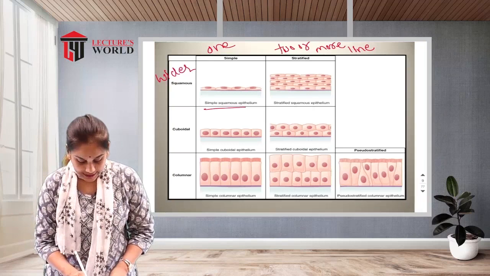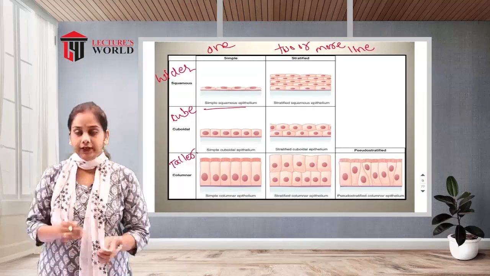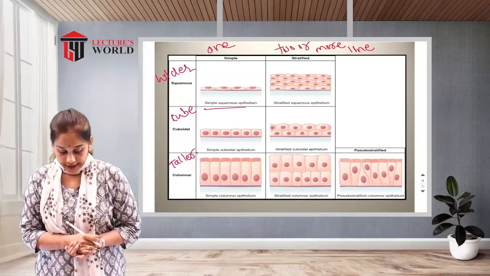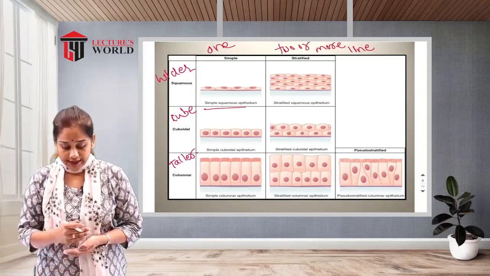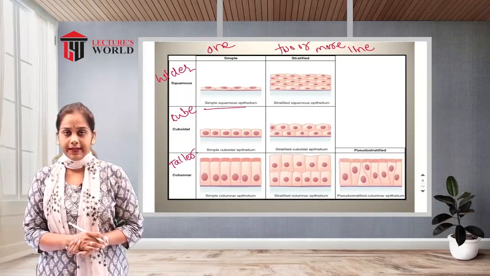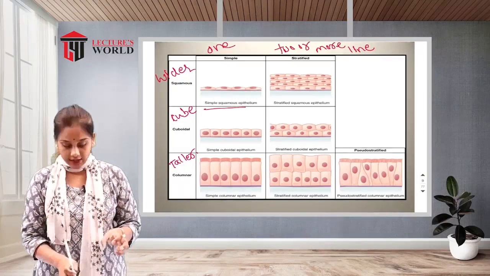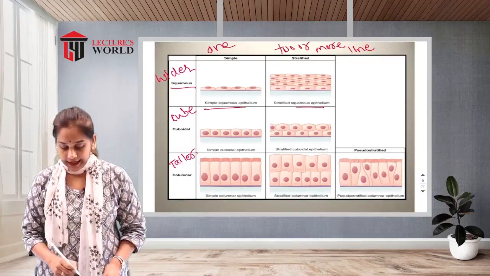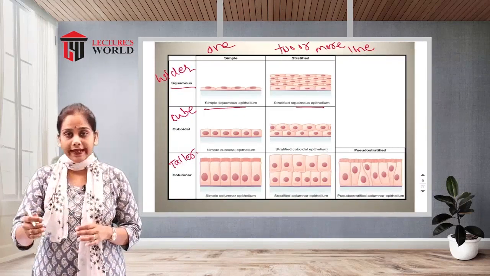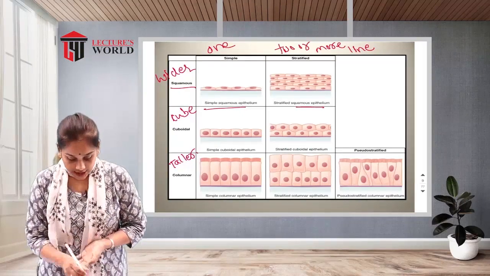Cuboidal means cube-like shape and columnar means taller than wide cells. First is the simple squamous epithelium, a one-line cell layer in the squamous shape. Then stratified squamous epithelium means more than two linings of cells shaped like squamous.